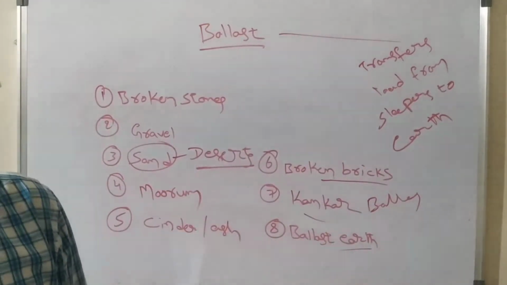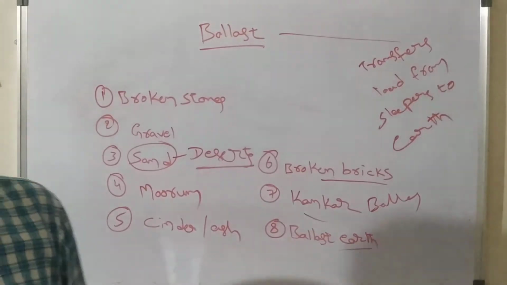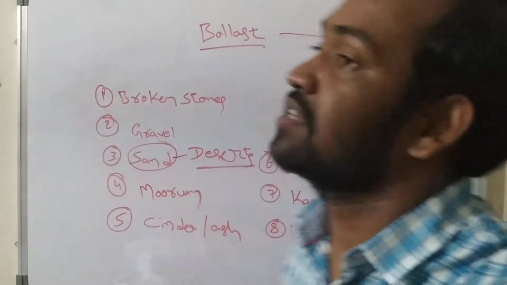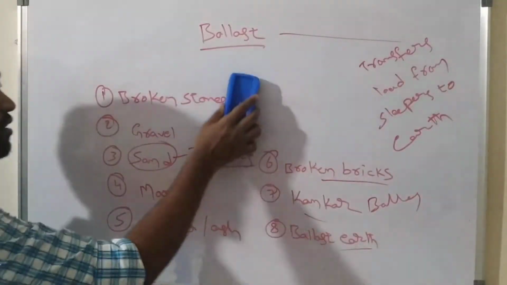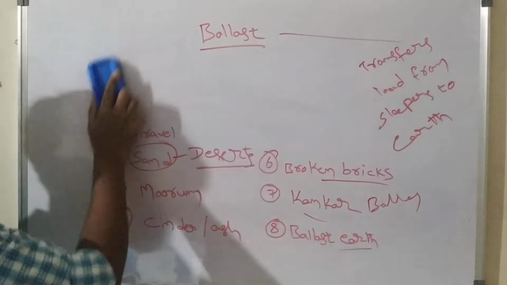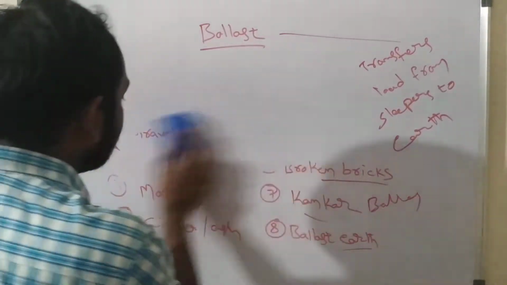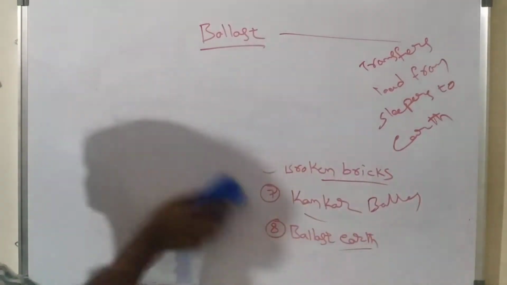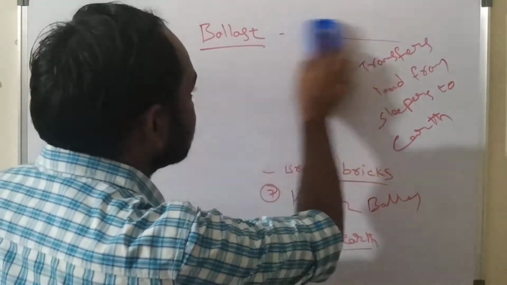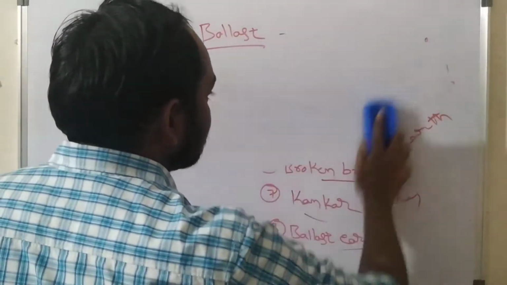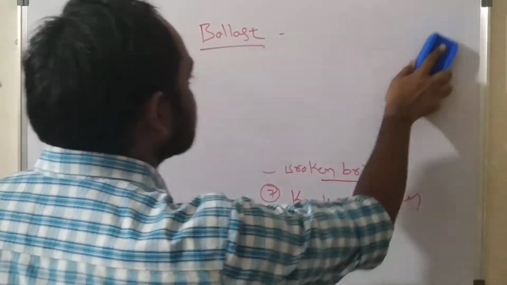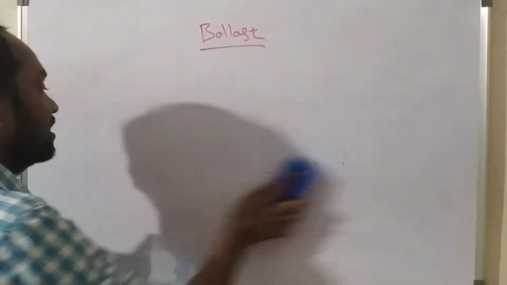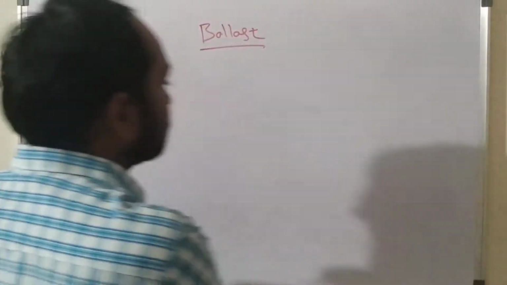And one more thing, when can we say a ballast is a good ballast, or an ideal ballast? Whenever the ballast can provide a strong elastic medium between sleeper and earth, then only we can call it a good ballast. And whenever a ballast can transfer the entire load of the train through a large area of earth without causing any damage to the sleeper or to the earth, that ballast can be called an ideal or good ballast.